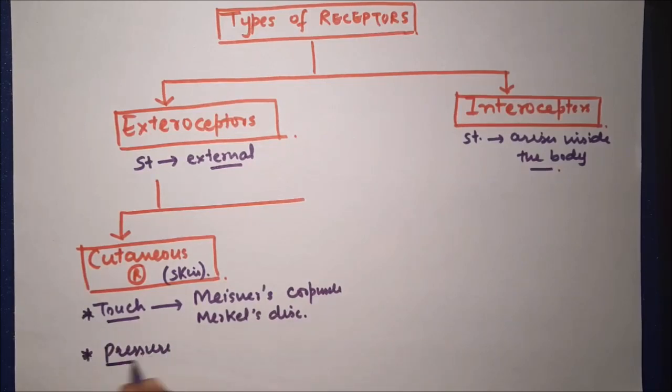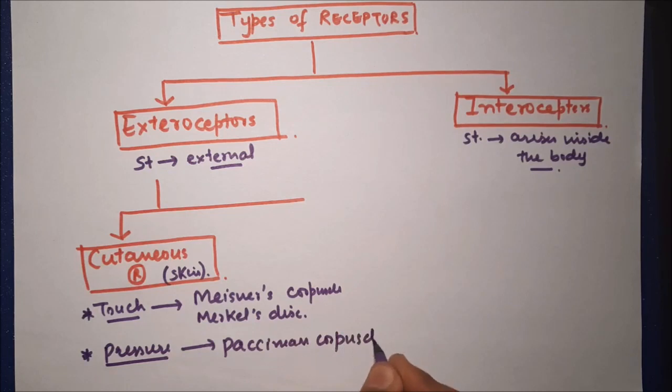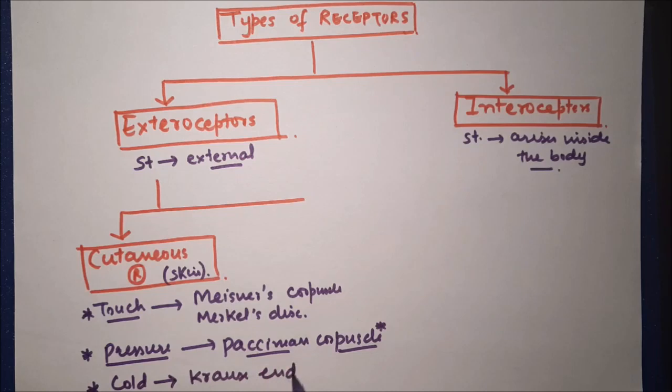Pressure receptors are also present in skin. For example, Pacinian corpuscle. Now, Pacinian corpuscle is the pressure receptor which is present in skin. This is a very important receptor. Another type of receptor present in skin is the receptor for cold. Receptor for cold is the Krause end bulb. That means it's a temperature receptor.